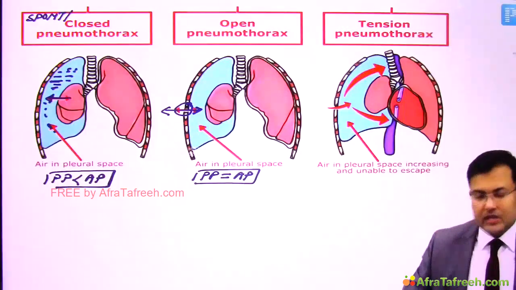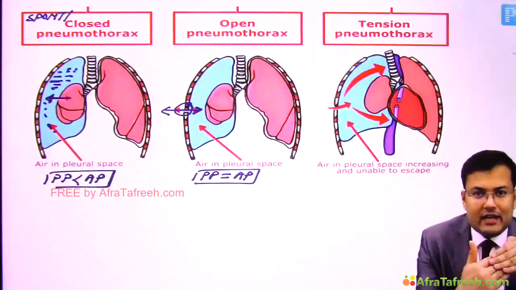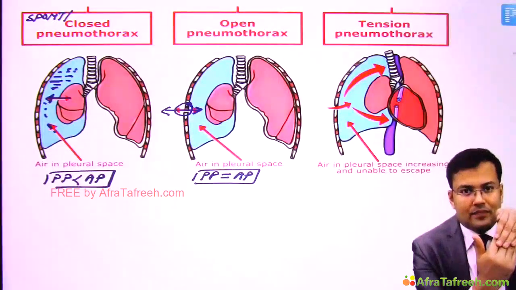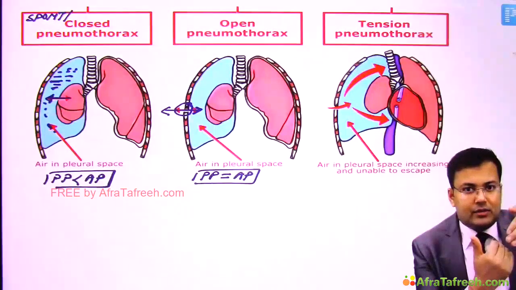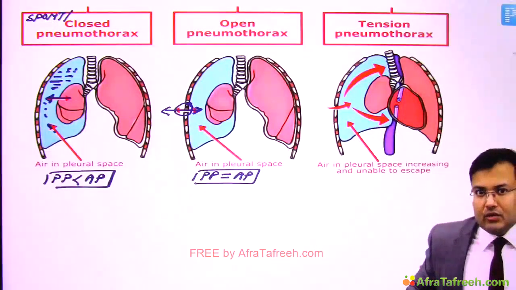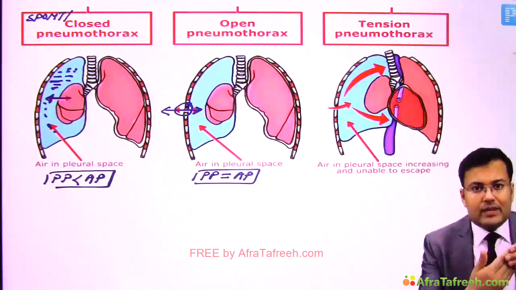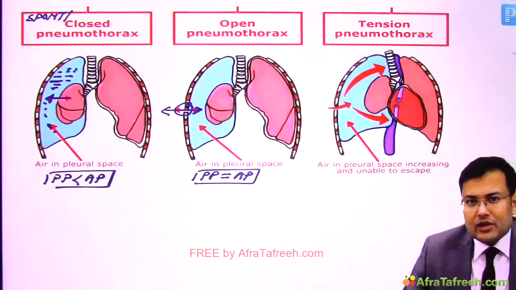What is the problem in tension pneumothorax? There is formation of a one-way valve air leak. So if there is a one-way valve air leak, suppose this is the valve, okay? If the patient is doing inspiration, the valve is going to open because of negative pressure, so air is sucked in. And if there is expiration, the valve is closed. Why? Because there is positive pressure in the thoracic cavity. So during inspiration, air is sucked in. During expiration, air is not able to escape. So it is because of formation of a one-way valve air leak.